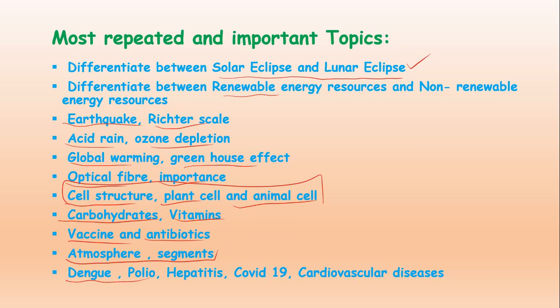Then at the end we will discuss diseases like dengue and polio, hepatitis, COVID-19 is very important. This might come in the upcoming year. I think this will be a very important and current issue, so this is very important. Cardiovascular diseases. So these are the most repeated topics.